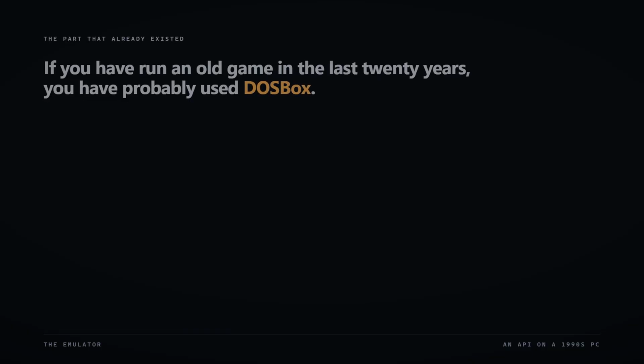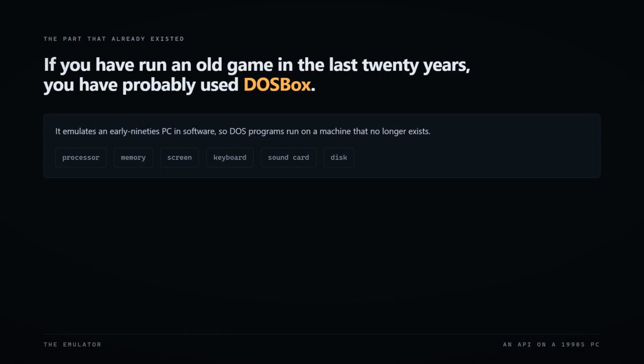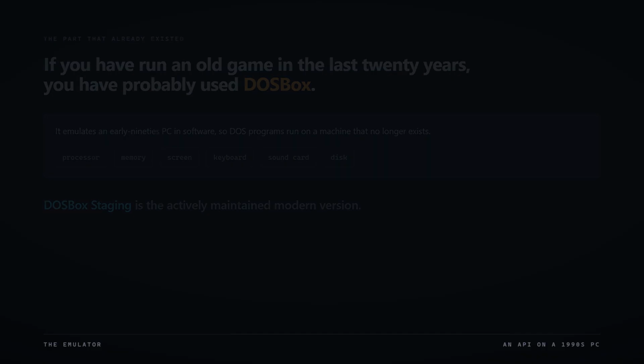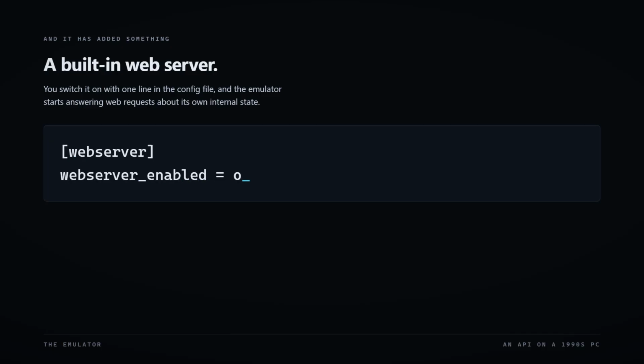If you've run an old game in the last 20 years, you've probably used DOSBox. It emulates an early 90s PC, processor and sound card and screen and keyboard, so DOS software runs on a machine that no longer exists. DOSBox Staging is the actively maintained modern version, and it has added something that turns out to be perfect for this. A built-in web server.